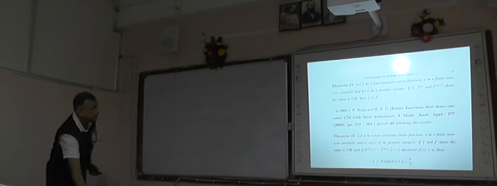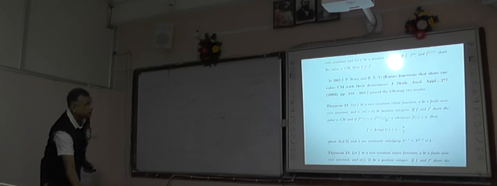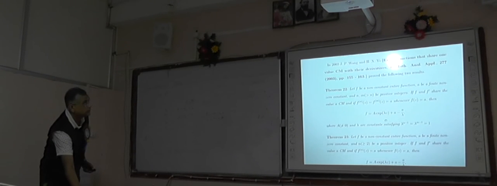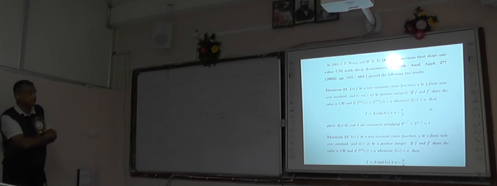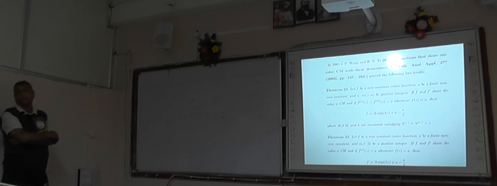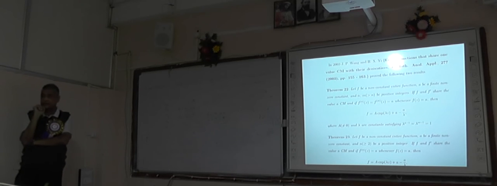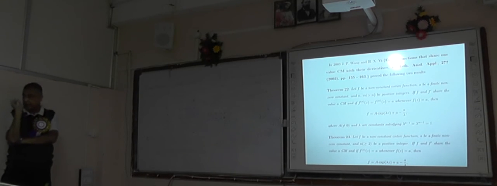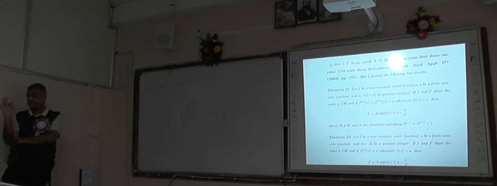In 2003, JP Wang considered f, f dashed, f^n, f^n. When we consider two consecutive derivatives, then only f, f^n, f^(n+1) is required.